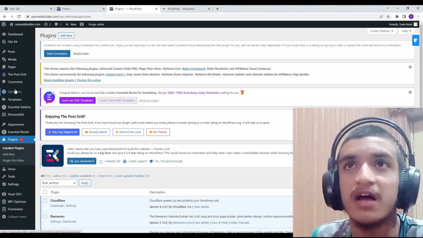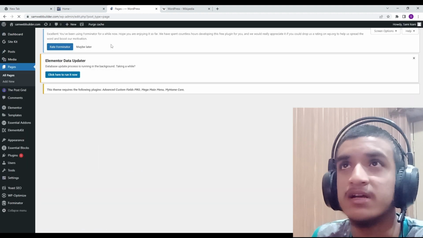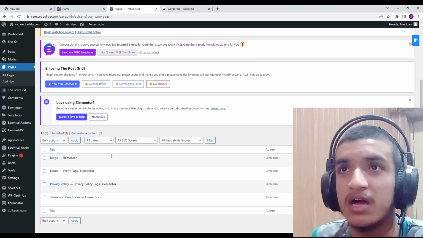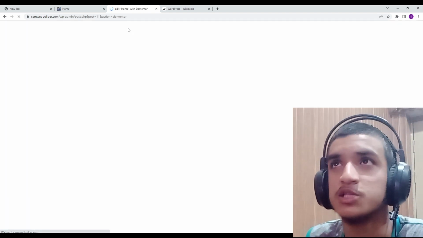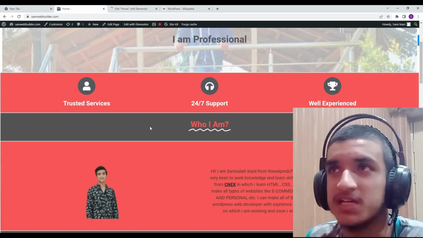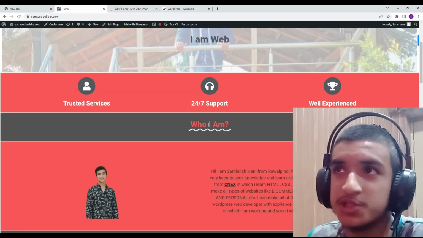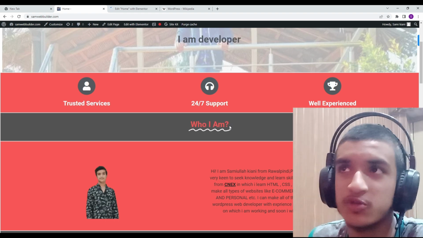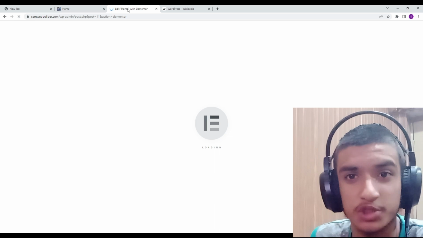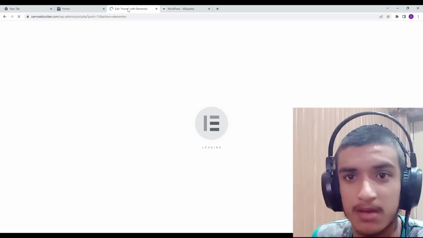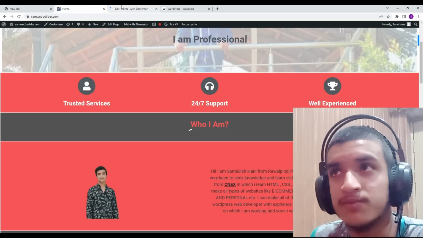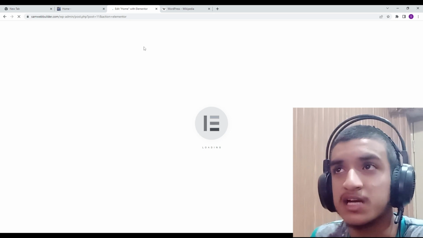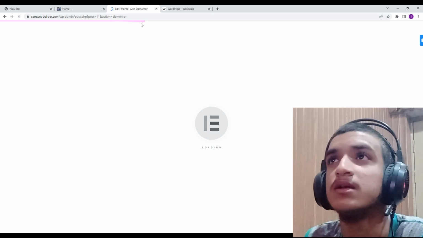For example, you can see the home page. I will go to the home page, that's my home page, and I will edit it. If I want to change anything, for example the text color from red to black, then if you are a programmer, you have to change it by programming, by changing the color in code. But while you use WordPress, you only have to change the color. It will take some time to open.